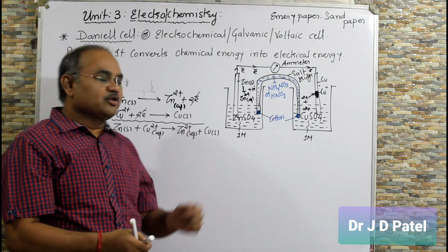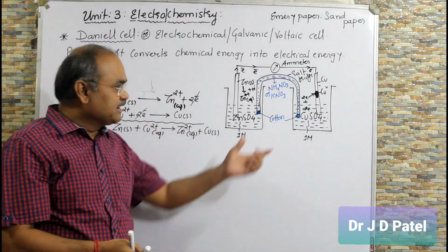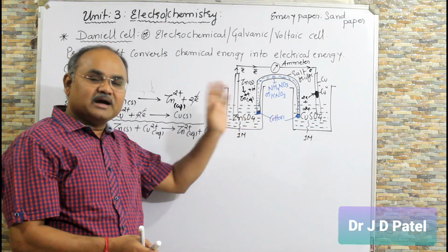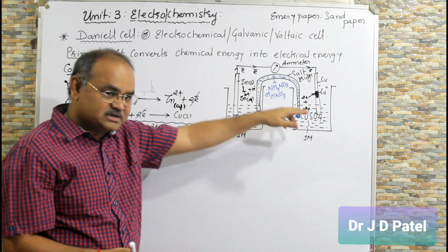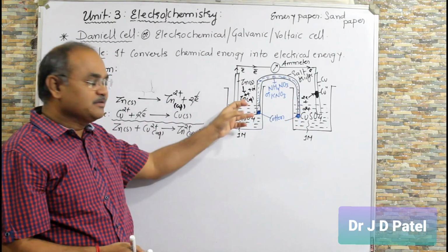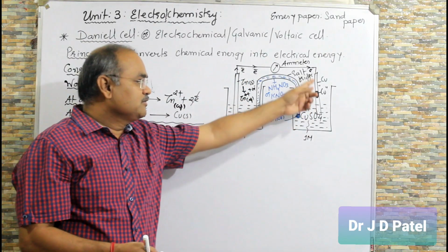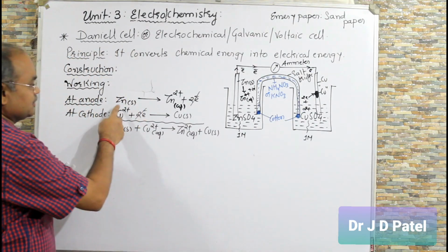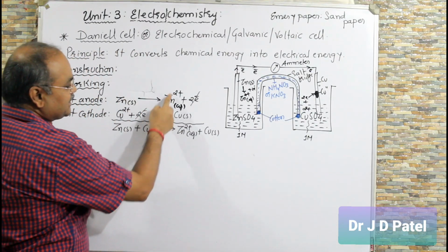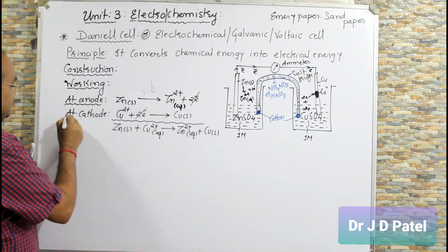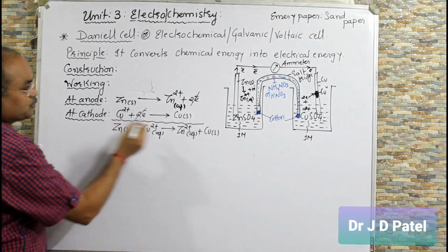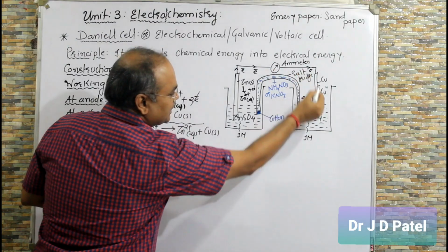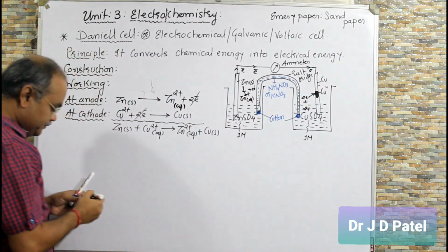So this was about your working. In working, when anode and cathode are connected, after some time, if you take out both the strips, you will observe that the weight of the zinc strip decreases, the weight of the copper strip increases. Why does it happen? Because at anode, Zn solid is converted to Zn2+ plus 2 electrons. At cathode, Cu2+ from the solution takes 2 electrons and gets reduced as Cu solid.